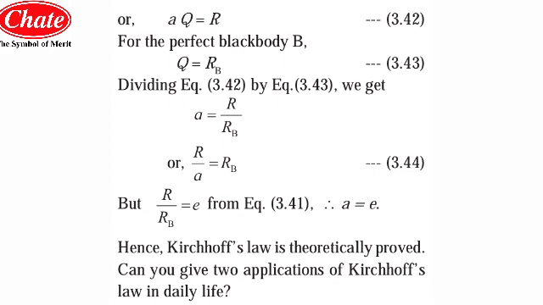When we equate these two equations, we get A is equal to R upon RB, and R by A is equal to RB. In this way we can rearrange the equation. But R by RB is equal to E. So in this way we get A is equal to E. So this is Kirchhoff's law.